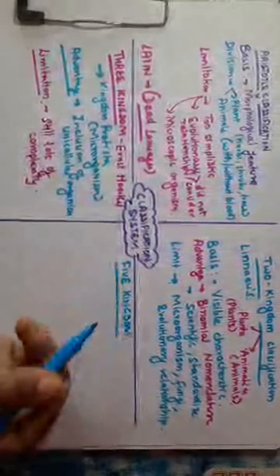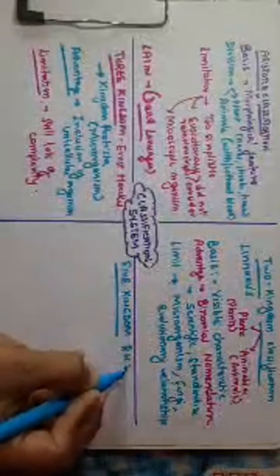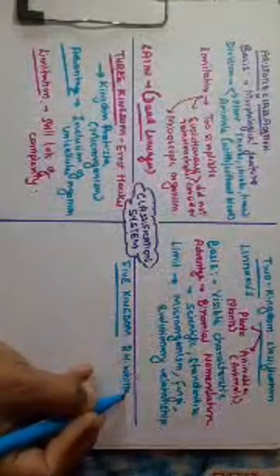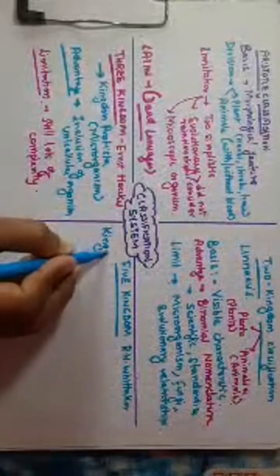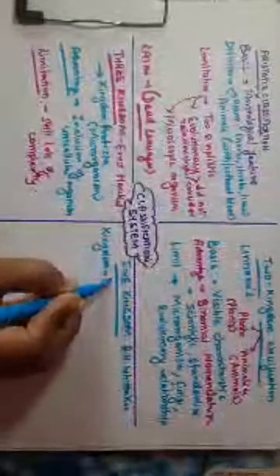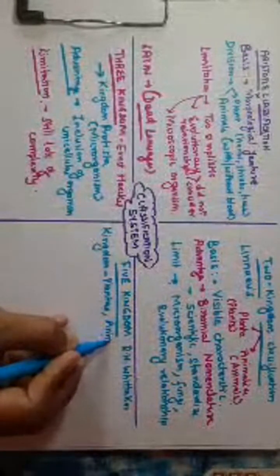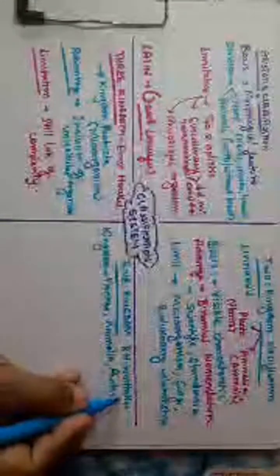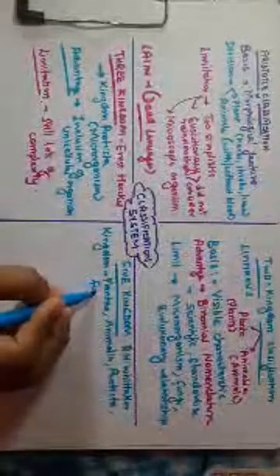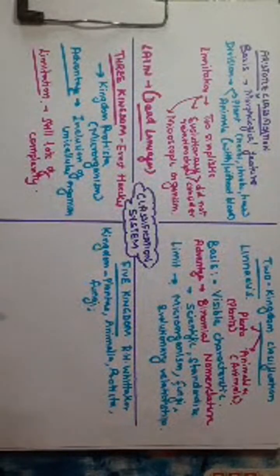This classification was proposed by R.H. Whittaker. Five kingdom classification needs to have five kingdoms, right? So what are the kingdoms? The first is the Plantae, then we have the Animalia. The three kingdom system introduced the Protista. Then we have a separate kingdom for the fungi, the kingdom Fungi, and then we have the Monera.